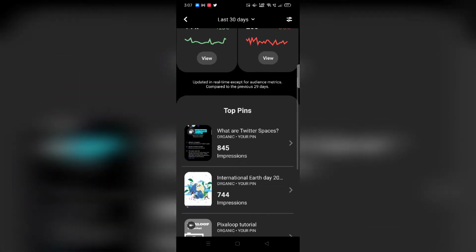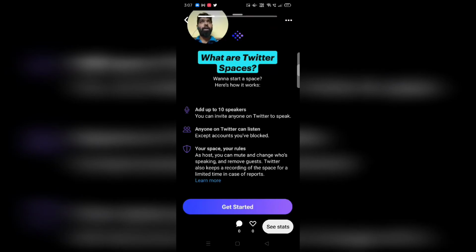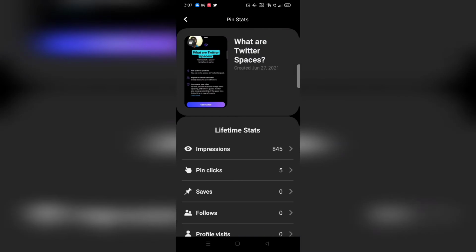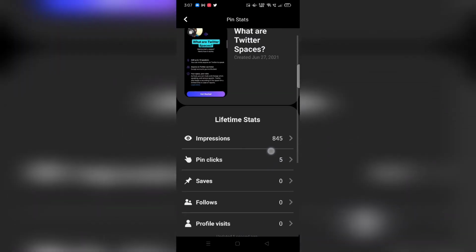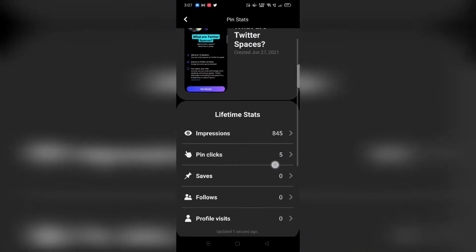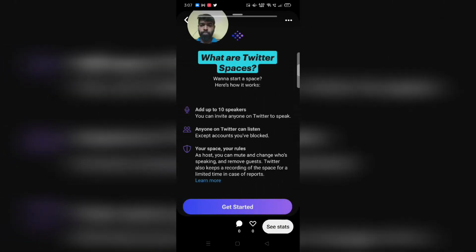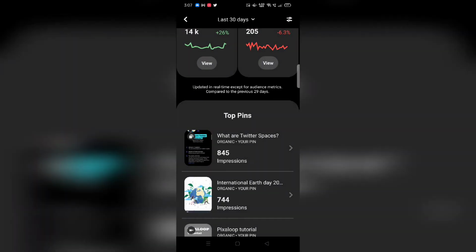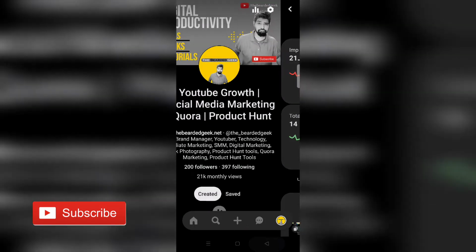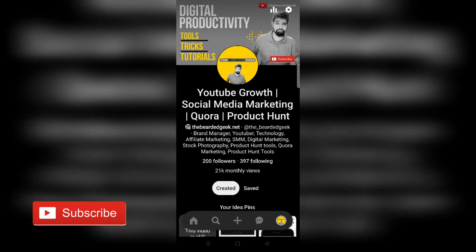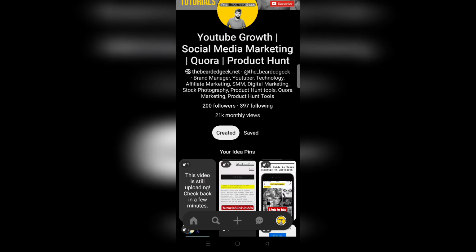Yeah, I mean, in one day, how much can you expect as organic growth? This is not paid or anything. This is basically all organic, and it has given me 845 impressions, out of which 5 people have clicked on my pin. And basically it's doing good for me. I think if you're getting 1,000 impressions, or around 10,000 impressions on Pinterest in one day, it's going to be really good. Apart from that, that was about the idea pins.